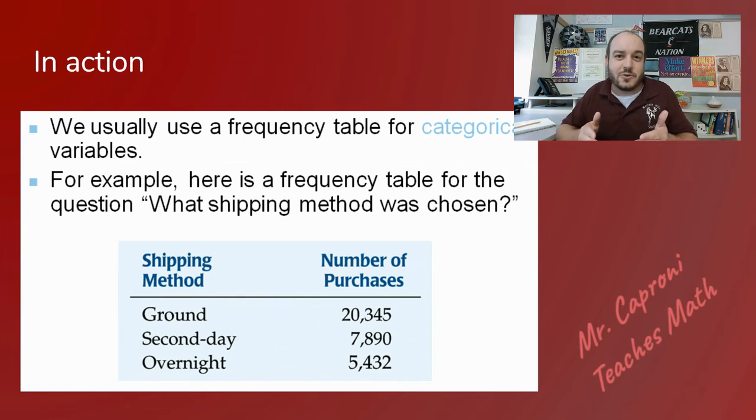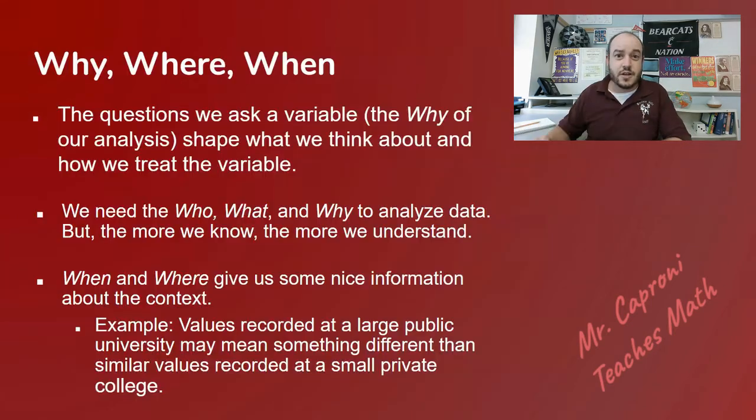When we do have categorical data, sometimes it's better to use a frequency table instead of a whole data chart like what we just saw. As you can see here, we've separated the different categories that people could fall into. So in this case, we're talking about shipping methods. You can either get it shipped to you via ground, second day delivery, or overnight. And it tells you how many people chose each one of those. A frequency table, instead of giving you all the information for each person, tells you how many people chose each option. So let's go ahead and wrap up with the rest of our words here.